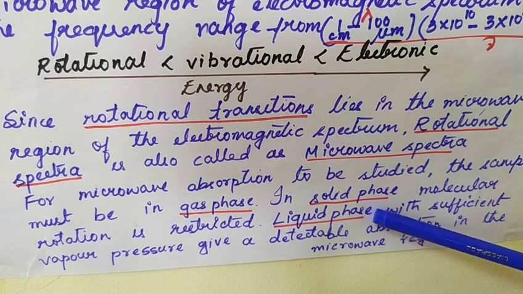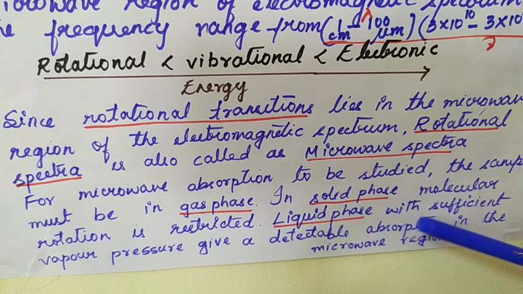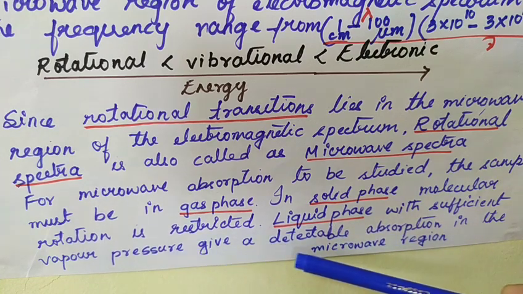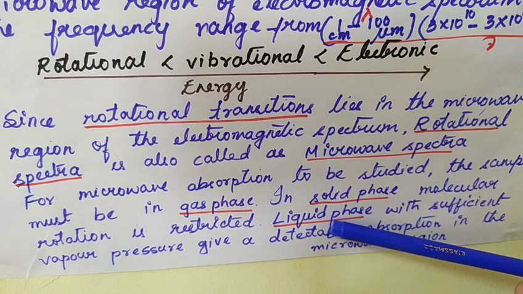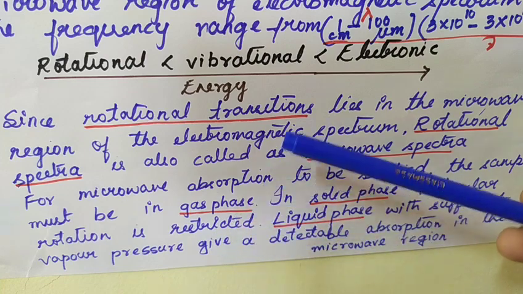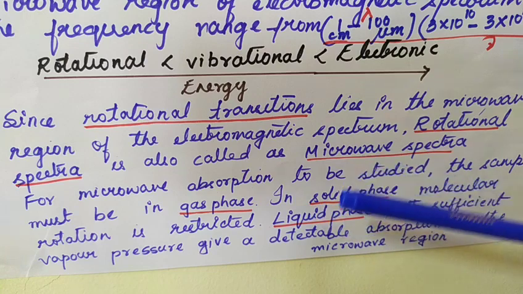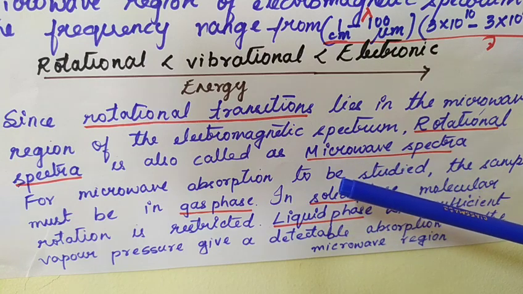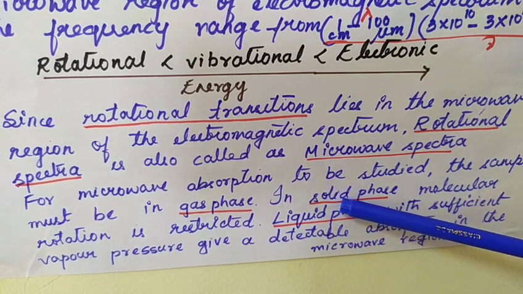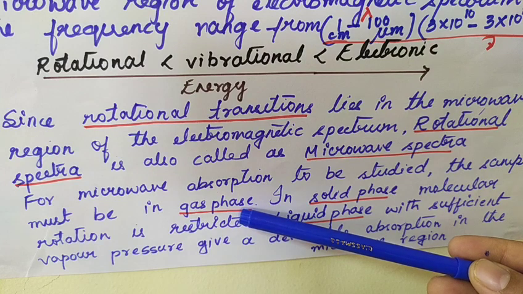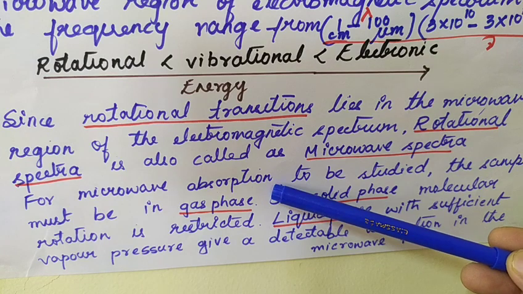Whereas in the solid phase, the molecular rotation is restricted. We can subject even a liquid with a low vapor pressure to microwave absorption, because liquids with a low vapor pressure can easily go to the vapor phase, and we can analyze the vapor phase easily since the rotation of the molecule is not restricted in the vapor phase. So why only gas phase molecules are subjected to microwave absorption will be one of the reason-giving questions.